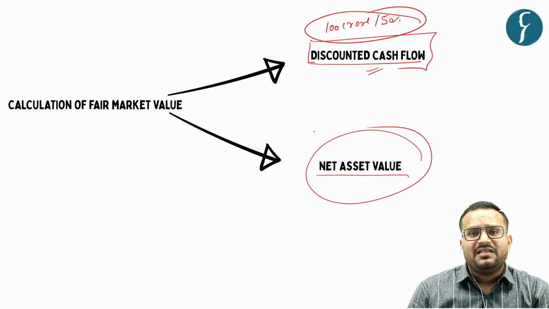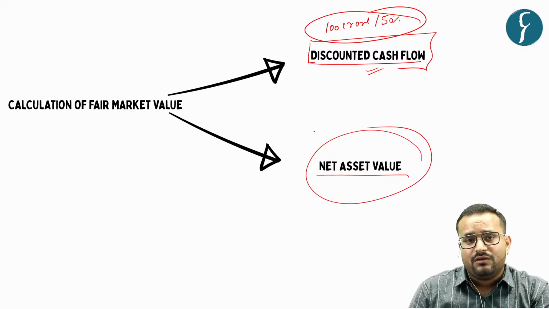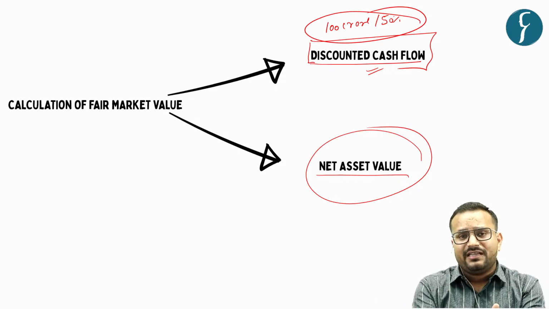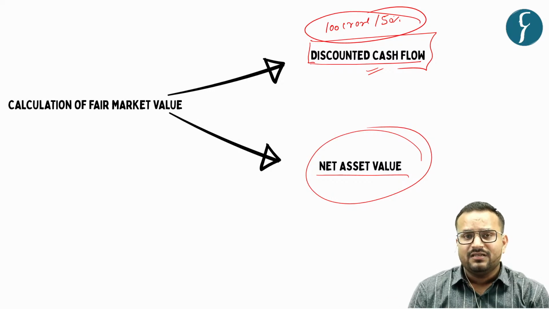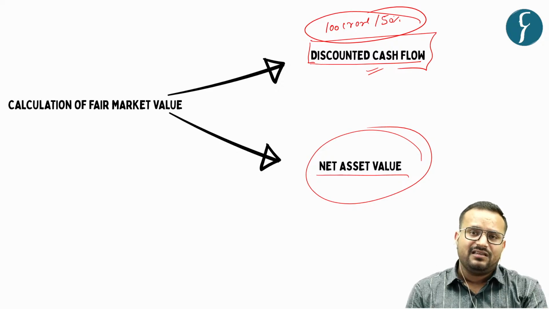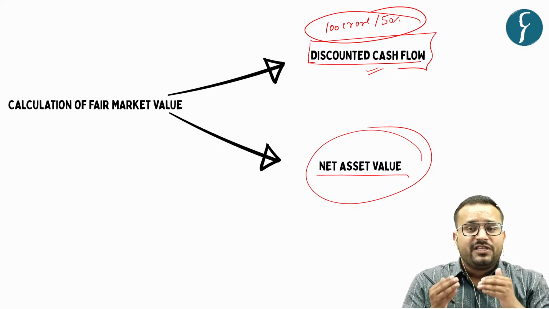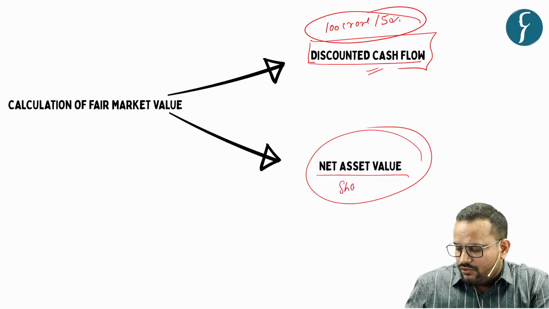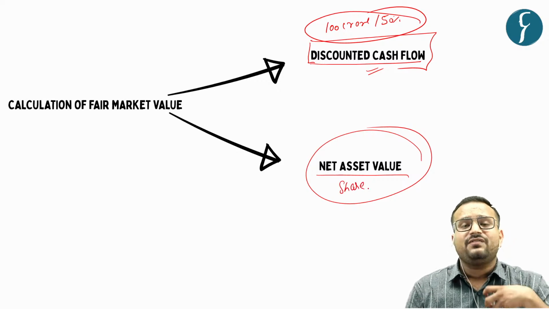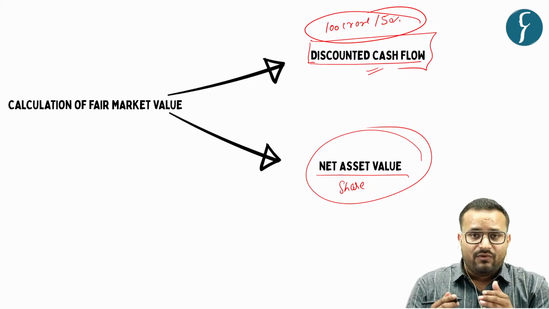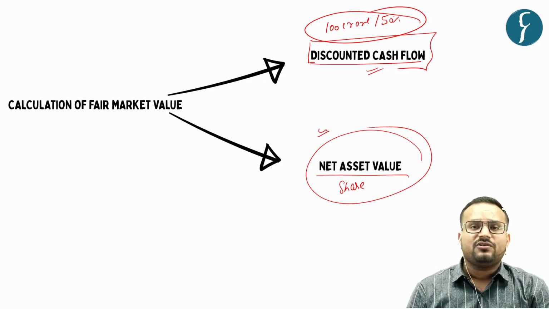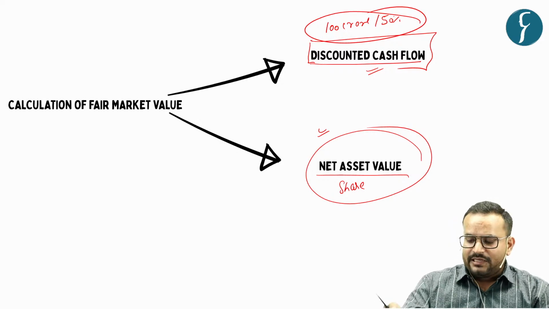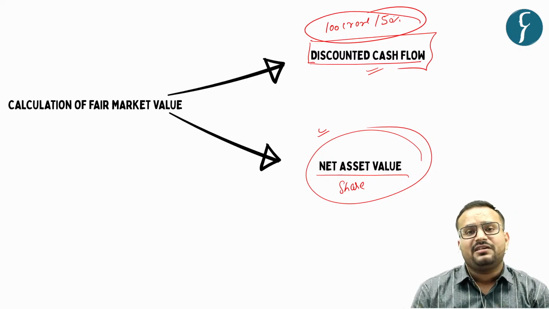The second one is based on your present net asset, that is, you may have certain assets and you may have certain liabilities. So your net asset is assets minus liabilities. Based on that your share will be evaluated, that is net asset value divided by the number of shares, and that will be your share value. And what is happening is that the income tax authorities are trying to go for the net asset value method, but some companies are going for the discounted cash flow method.